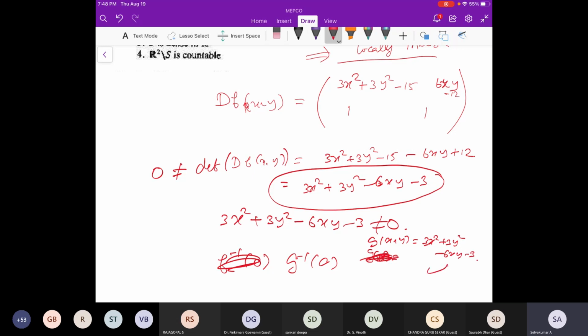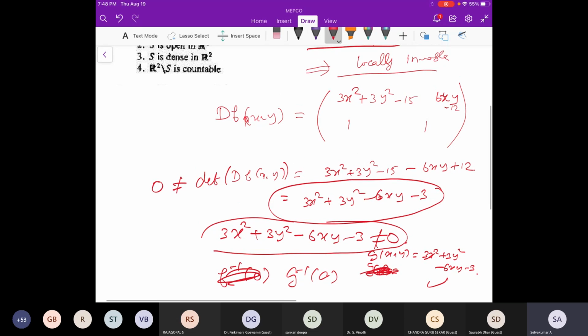This is a continuous function, and the pre-image of 0 is a closed set. So G is closed, meaning this set is open. This is closed, so it is open. Whenever it is 0, it is closed, so our set is open. Is that clear? Whenever we have a curve, that curve is actually a closed set, I'm going to say.